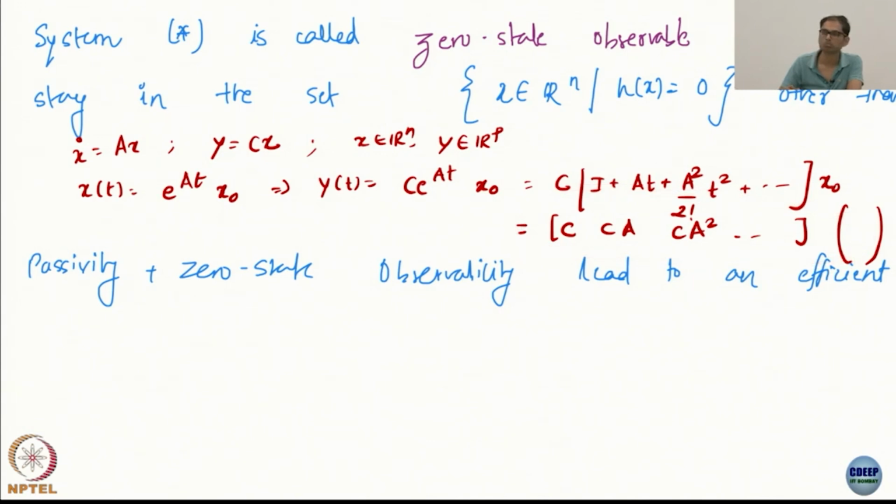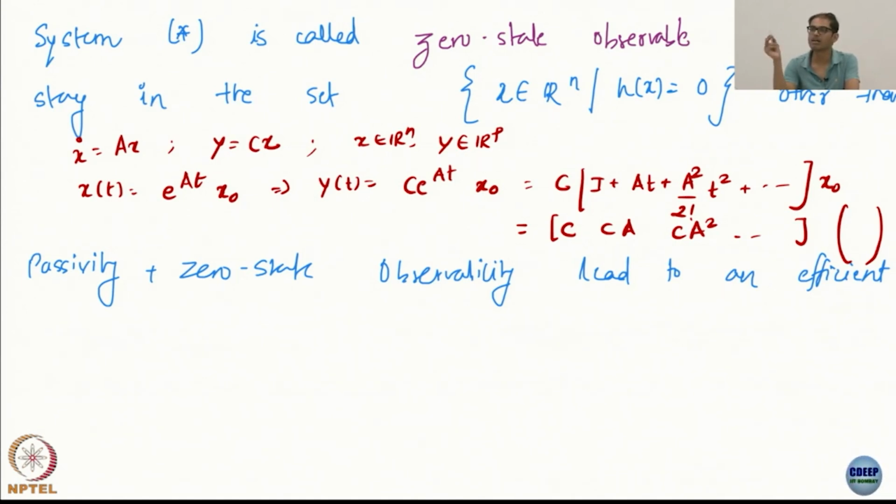Why? Just two words, name of a person, a theorem. Can I shrink this infinite matrix? I hope you believe that this is an infinite series, so obviously it is an infinite length matrix, but your typical observability matrix is only till what?